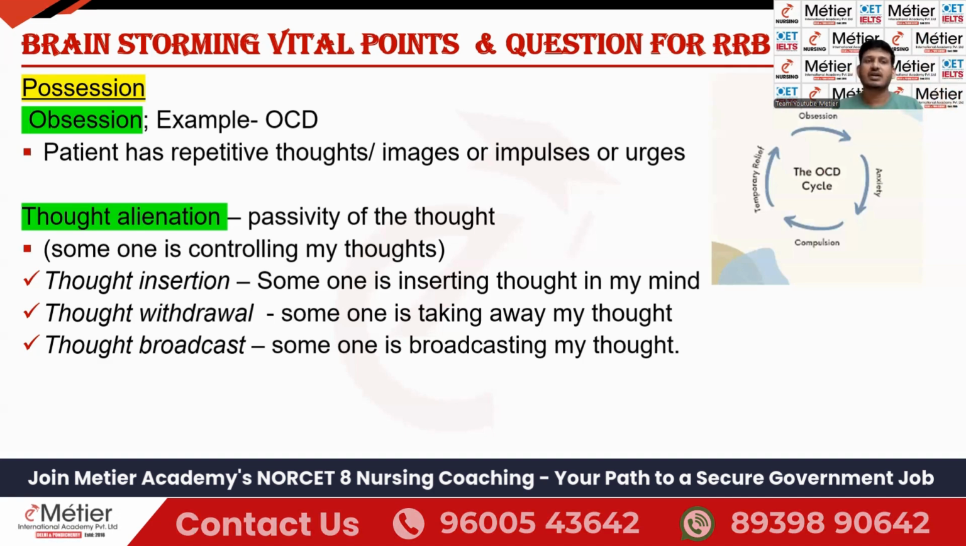Thought alienation is the second type of possession. Here, the patient thinks that some other person is controlling my thoughts. It is categorized broadly into three types: thought insertion, thought withdrawal, and thought broadcast. Thought insertion means someone is inserting their own thoughts into my mind. Someone is controlling my mind and inserting others' thoughts. That is thought insertion.